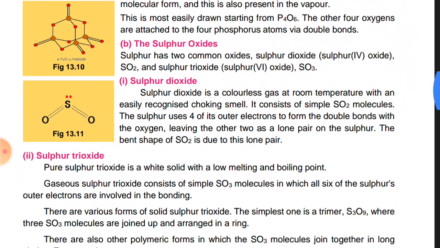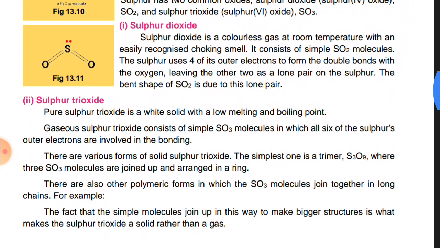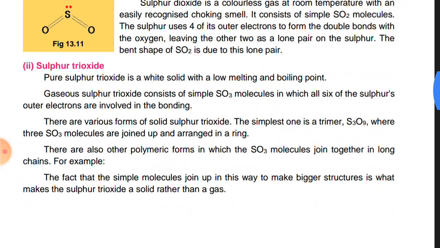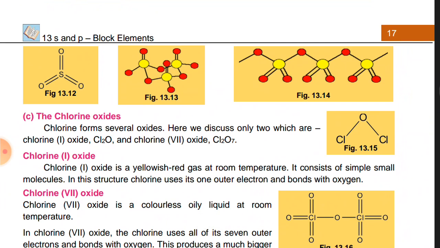Next are the sulfur oxides. Sulfur has two oxides, sulfur dioxide and sulfur trioxide. Sulfur dioxide consists of simple molecules of SO2, and in this, sulfur uses 4 of its outer electrons to make double bonds with oxygen, and it has one lone pair. You need 2 electrons for forming one lone pair on the sulfur atom. And in sulfur trioxide, you can see the structure. In this structure, sulfur is using its 6 valence shell electrons to make 3 double bonds with the 3 oxygen atoms at the same time.